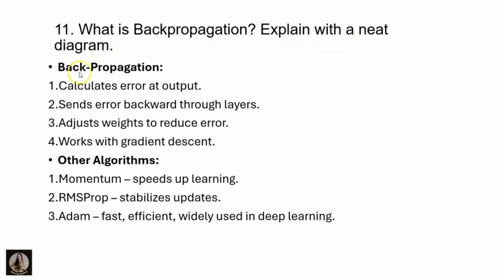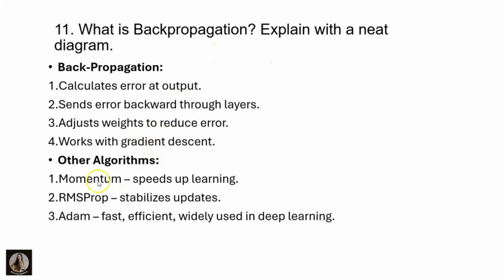Explain with a neat diagram. Here back propagation means it calculates the error at the output and sends the error backward through the layers. It sends that error back through the layers it has and adjusts the weights to reduce the errors, and works with gradient descent for that.